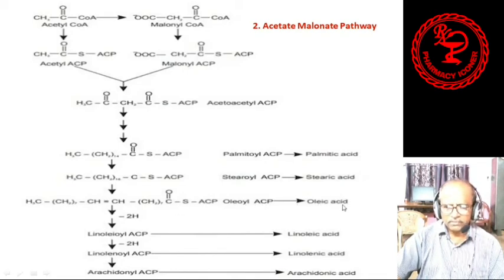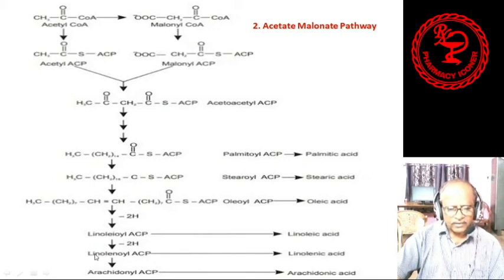This is also a fatty acid. From oleoyl ACP, linoleoyl ACP is formed, forming linoleic acid. From linoleoyl ACP, linolenoyl ACP is formed, ultimately forming linolenic acid.